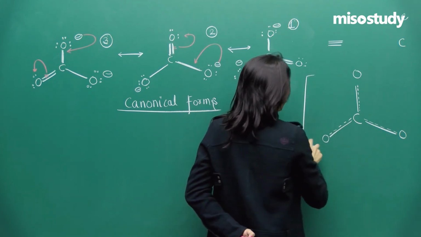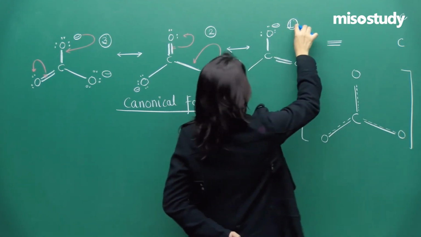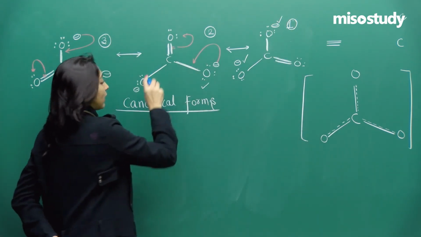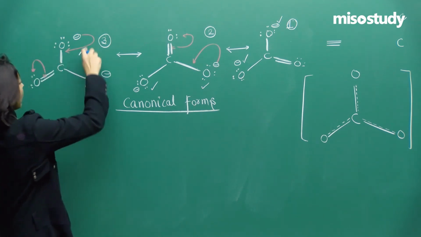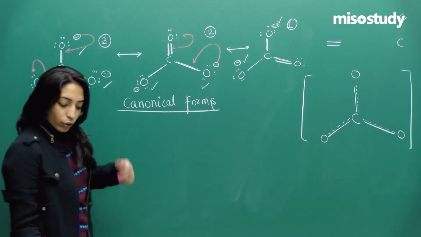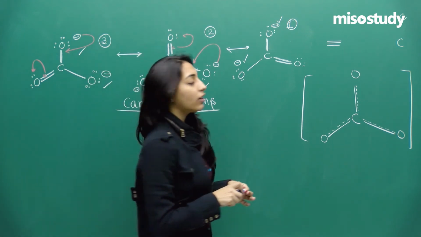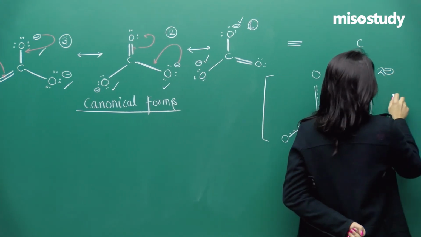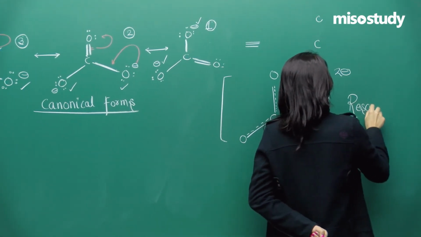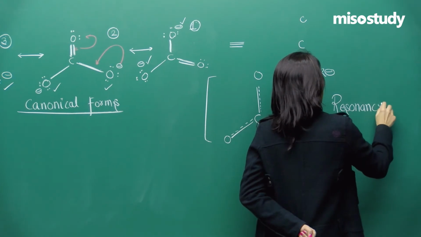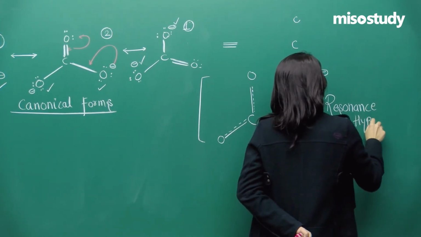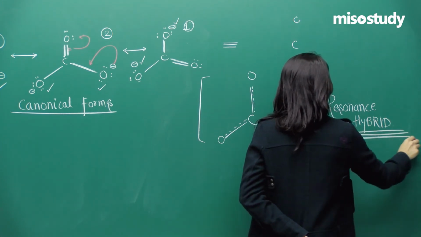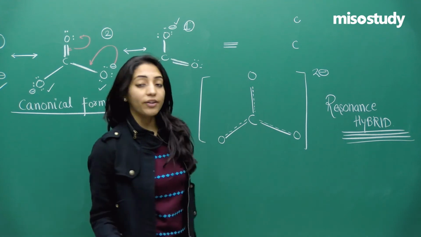But now the overall structure has a total of 1 negative, 1 negative, 2 negative, right? So at any point of time, the overall charge in the molecule is 2 minus. And if you draw a structure like this, then you will call it a resonance hybrid.